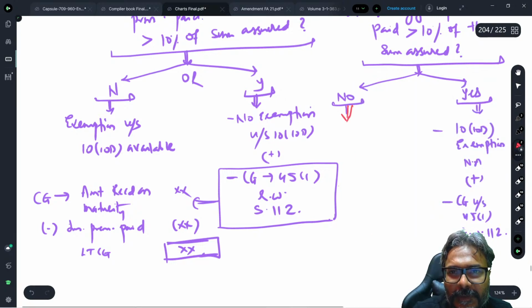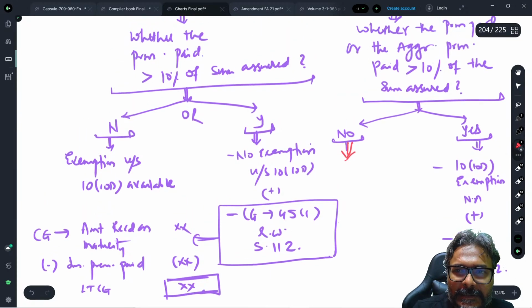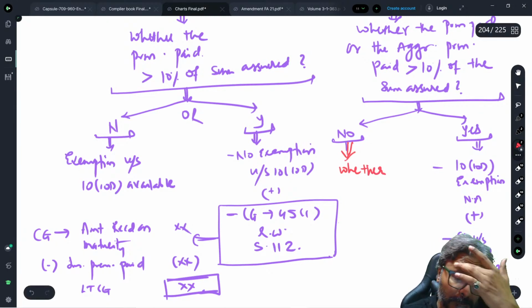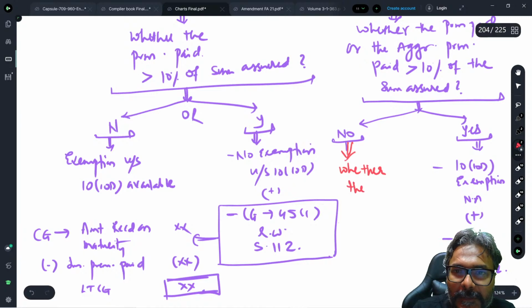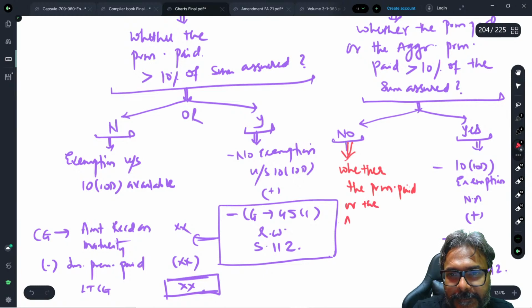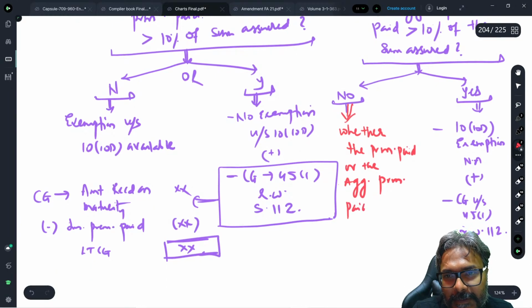And if the answer is no, now this is very careful, then in that case, whether the premium paid or the aggregate premium paid exceeds rupees 2.5 lakhs.